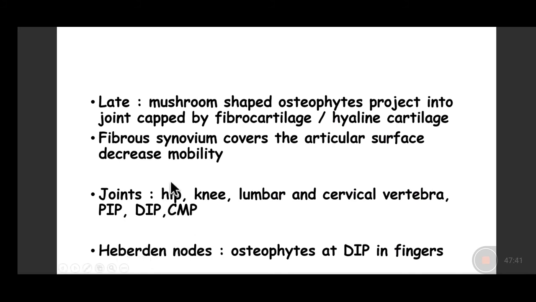So which joints does it involve? It generally involves the large joints, usually the hip, the knee, and less commonly one can have involvement of the vertebral joints, the interphalangeal joints, both the proximal and the distal interphalangeal joints. Now what do we see over here? The fibrous synovium, which covers the articular surface, has been eroded. The cartilage gets eroded and the mushroom like bony projections project into the joint cavity, and these projecting osteophytes rub against each other, leading to limitation of the movement because of the pain.